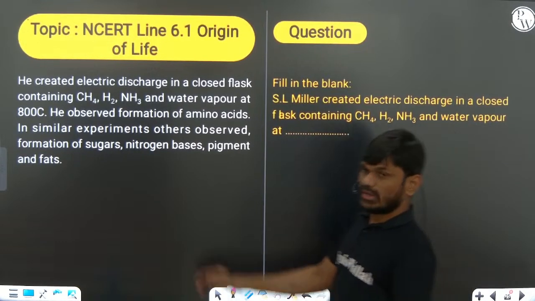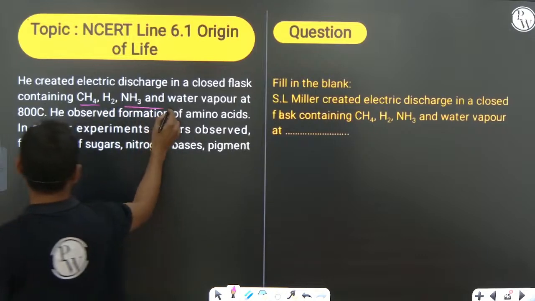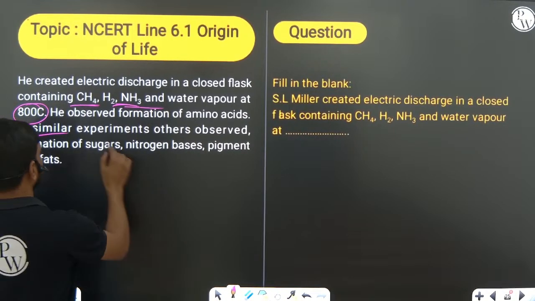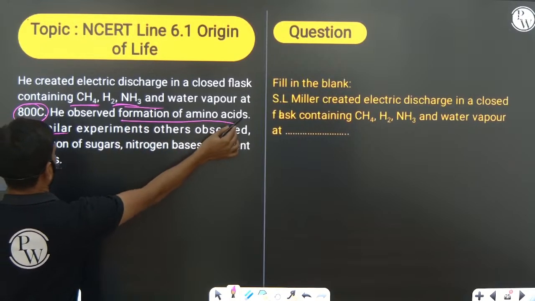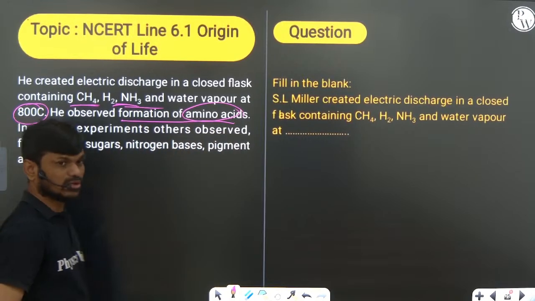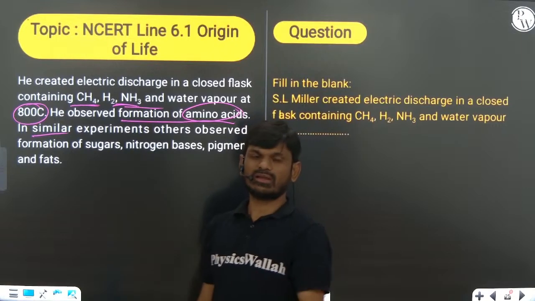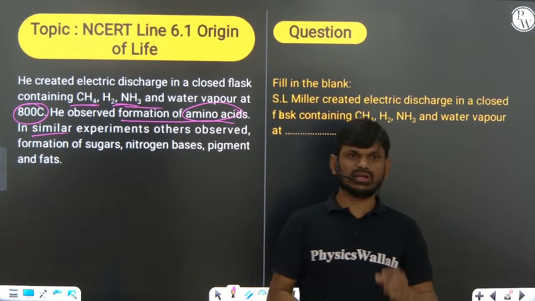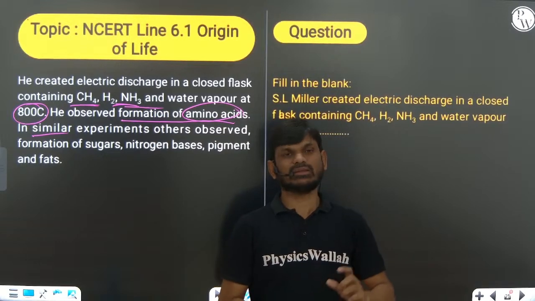Now by using this experiment of S.L. Miller, you can see these are the chemical compounds, 800 degrees centigrade. So what are those? They identified amino acids. NCERT mentions simple amino acids like glycine and alanine, and some aspartic acid also they observed in the experiment finally.